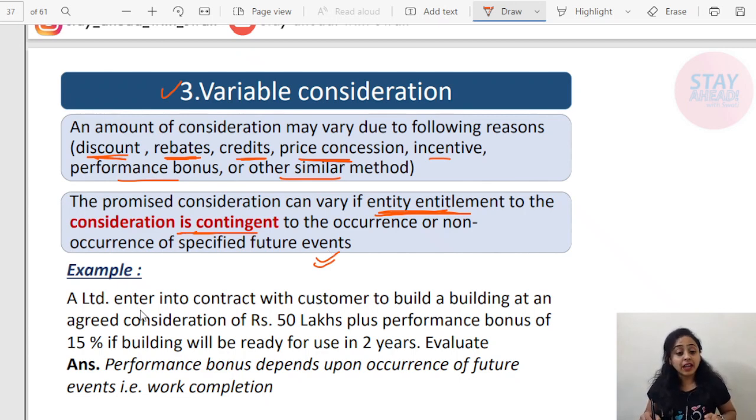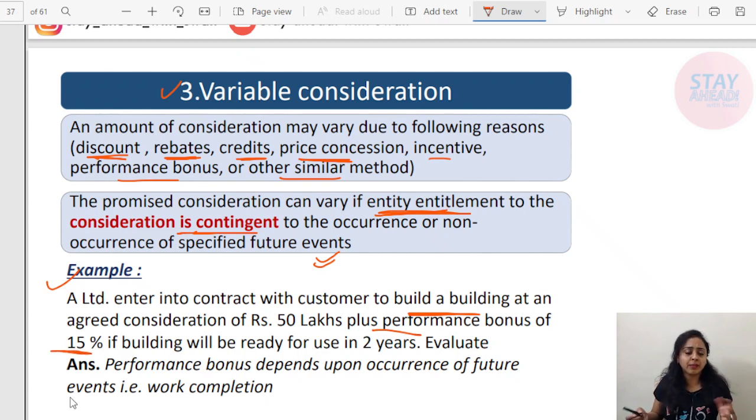Now an example. A Limited enters into a contract with a customer to build a building at an agreed consideration of rupees 50 lakh plus a performance bonus of 15%. This is 15%, a flat rate.